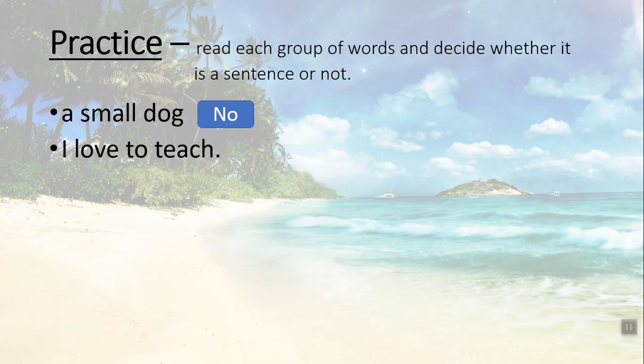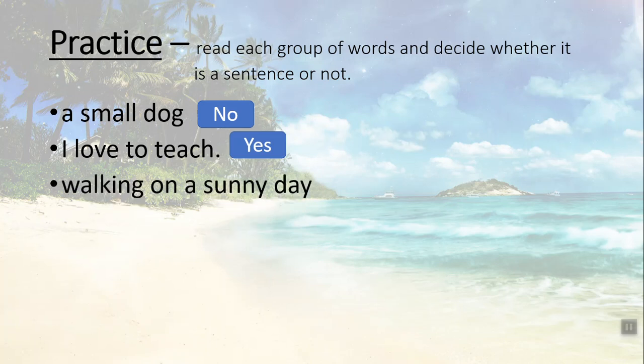I love to teach. Is it a sentence? Yes, it is a sentence because it has a subject, a verb, and an object. For example, we can say infinitive in this sentence, but it functions as an object. I love to teach. Love to teach is a predicate, and I is a subject.